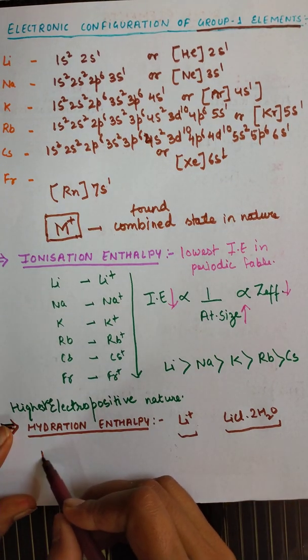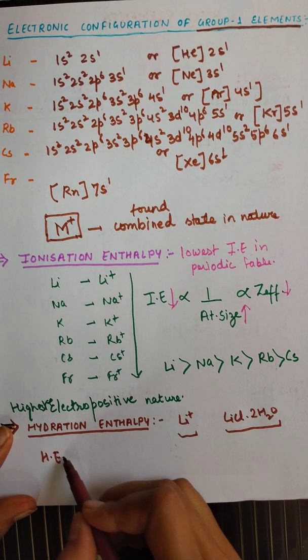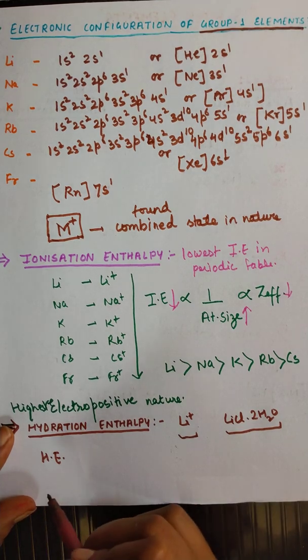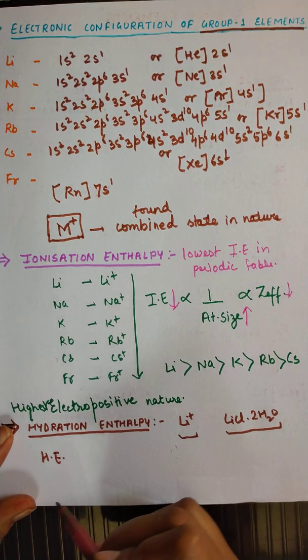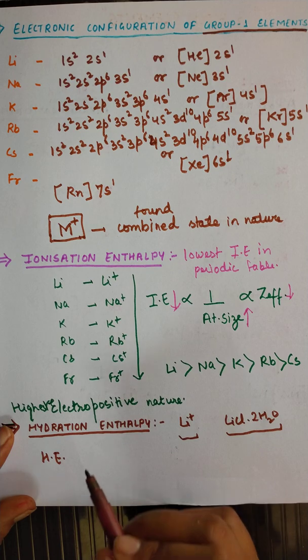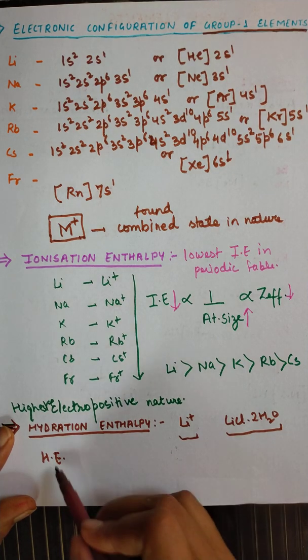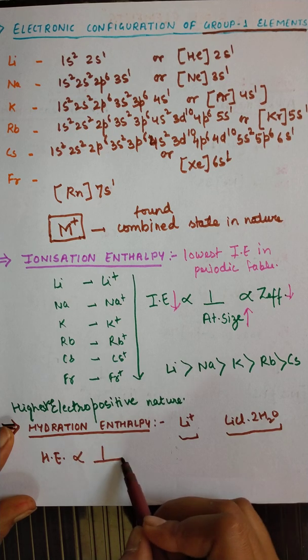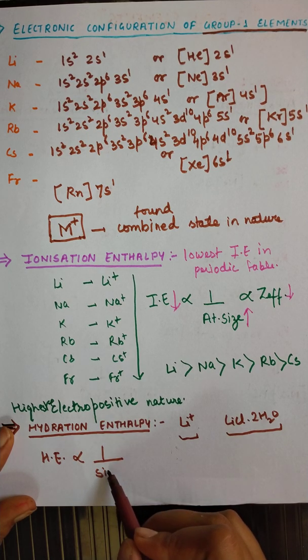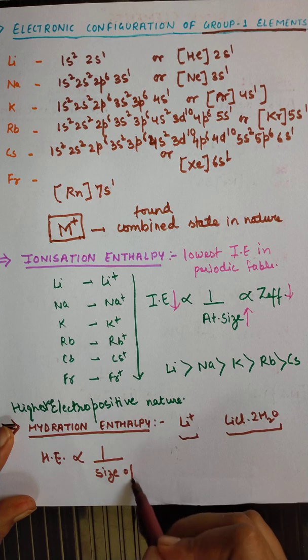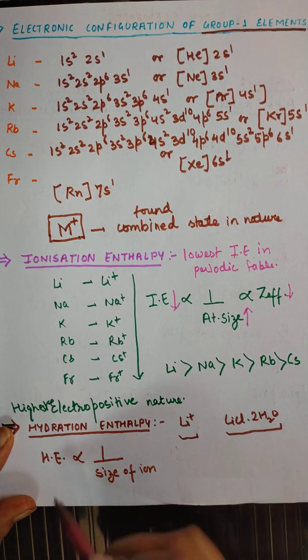Students, the hydration enthalpy or hydration energy has a relation with the size of the element. Hydration enthalpy is inversely proportional to the size of the ion or atom.